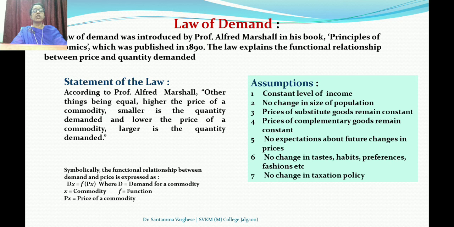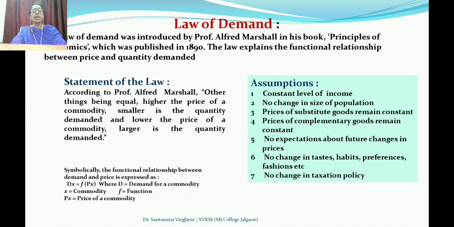Third point, price of the substitute should remain constant. We explained that substitute goods means anything, if it is changing, what happens? There will be a change in demand, we studied. But here only the price of the commodity should change, but not the substitute. If the price of the substitute changes, what happens? There will be variations in demand. It will not affect the price. So if the price rises, people also purchase it because of the substitutes. So here the assumption is given that price of the substitute goods remain constant.